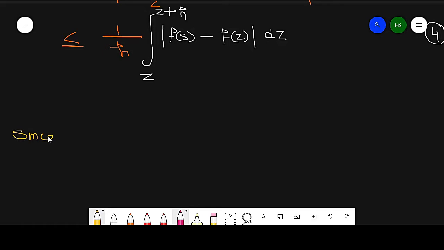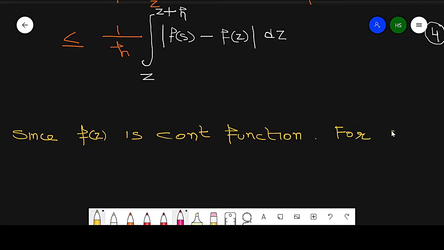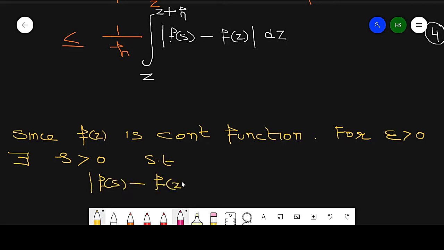Since function f of z is continuous, then for epsilon greater than 0, epsilon some positive number, there exists a delta greater than 0 such that the absolute value of f of s minus f of z is less than epsilon for every modulus of s minus z less than delta.